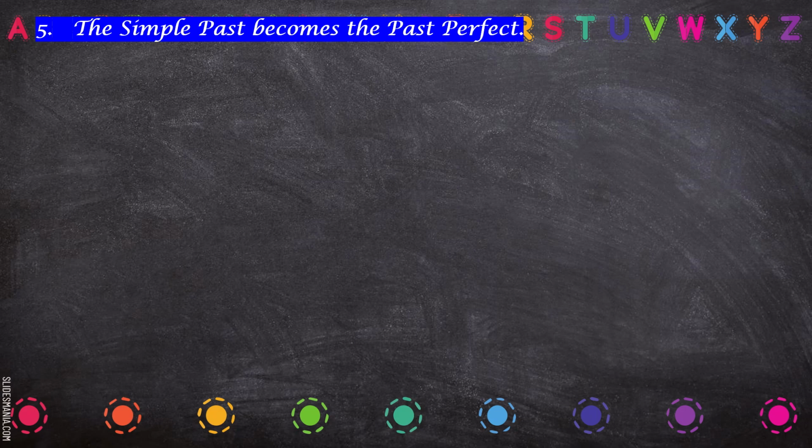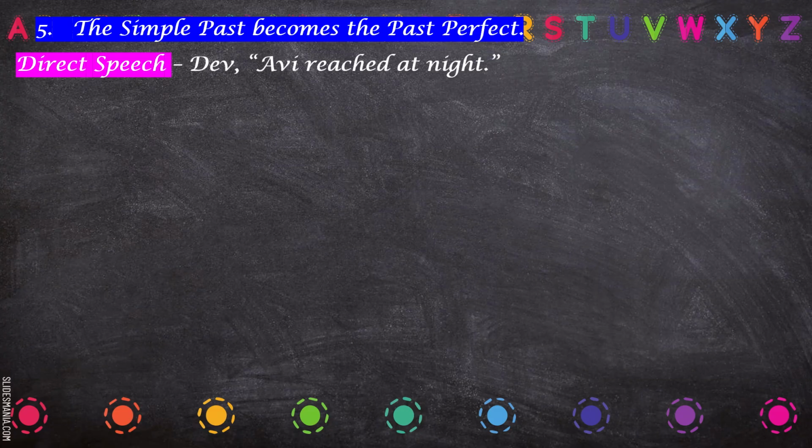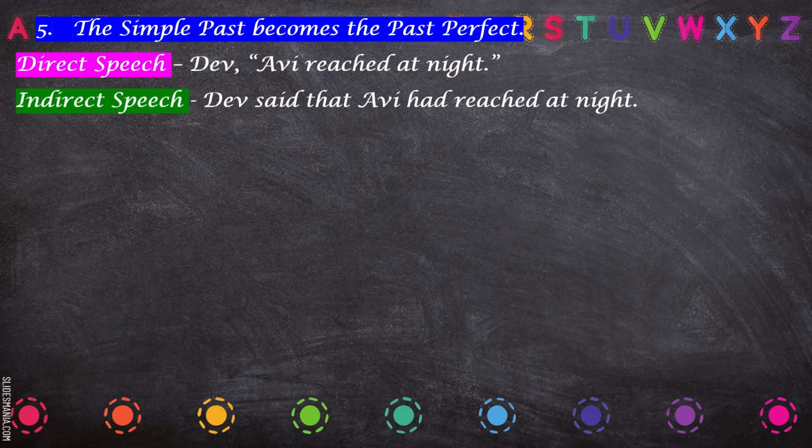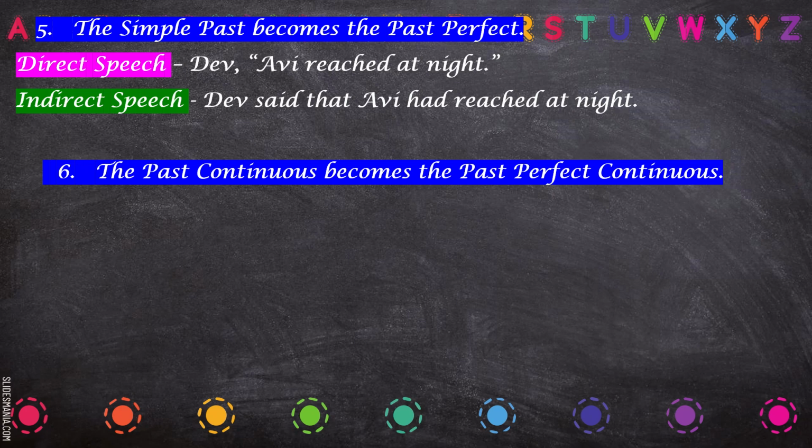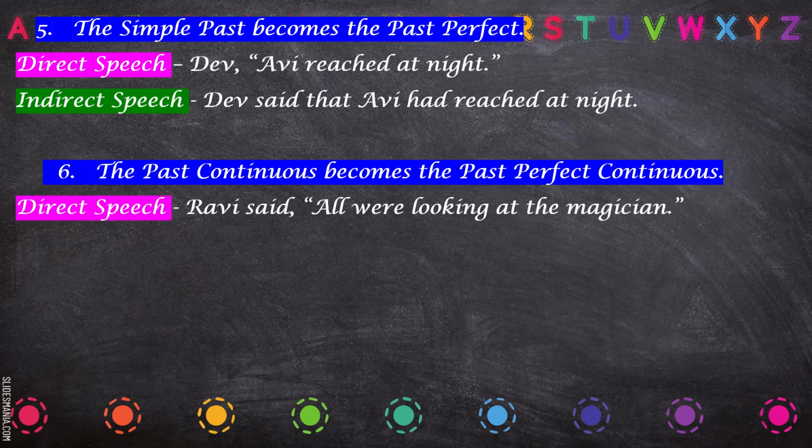Now the next rule: the simple past becomes past perfect. If the reported speech is in simple past, then it becomes past perfect. Example: Dev said, Avi reached at night. So the sentence will be: Dev said that Avi had reached at night, because simple past would change to past perfect. Reached, had reached.